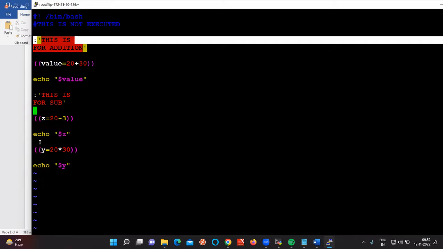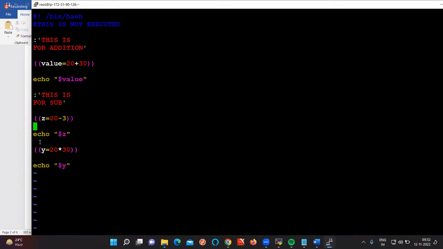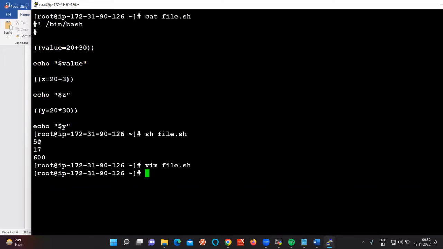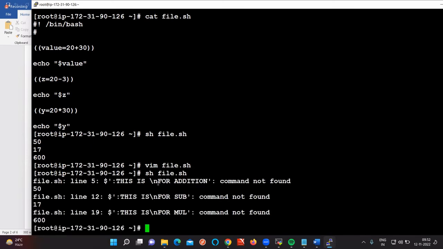And third one is your multiplication. So now here we are seeing a lot of comments, right? Single line comment and multi-line comment. But if you see here, are comments executing like this?